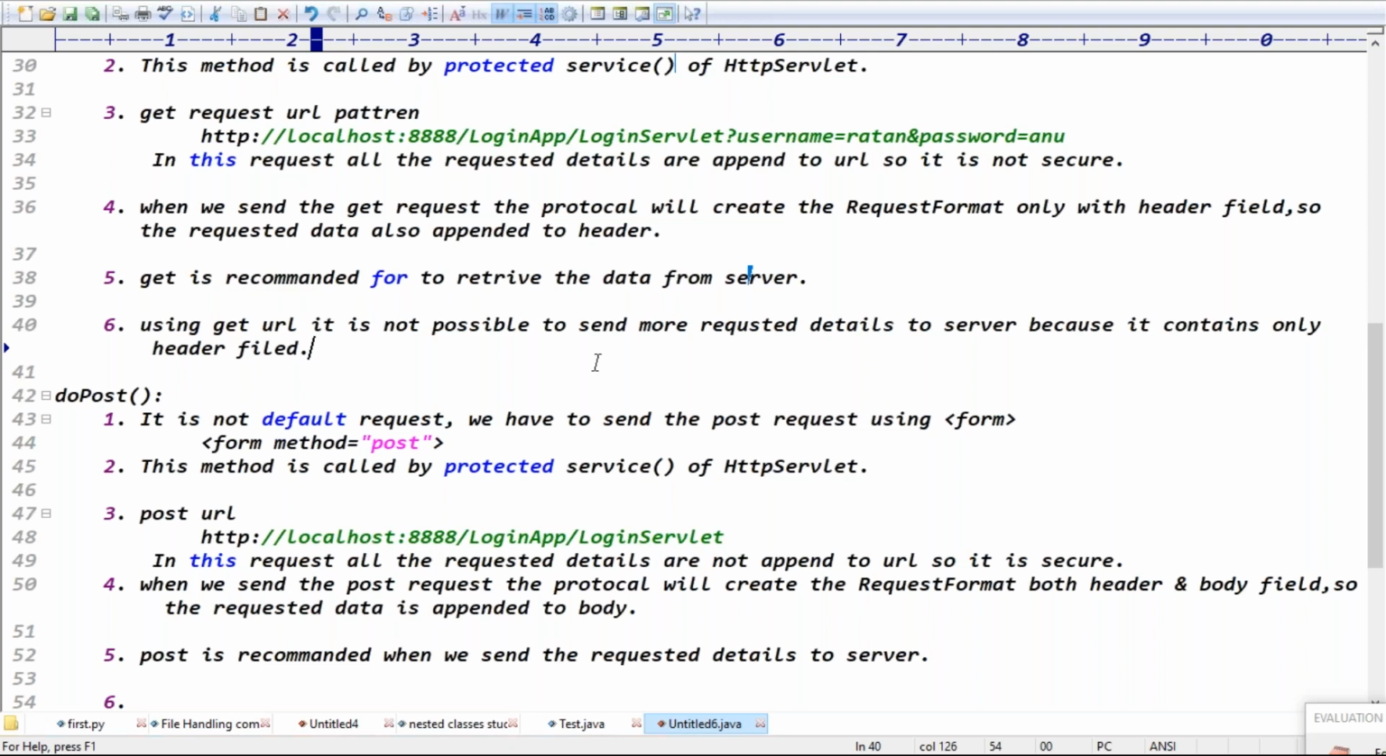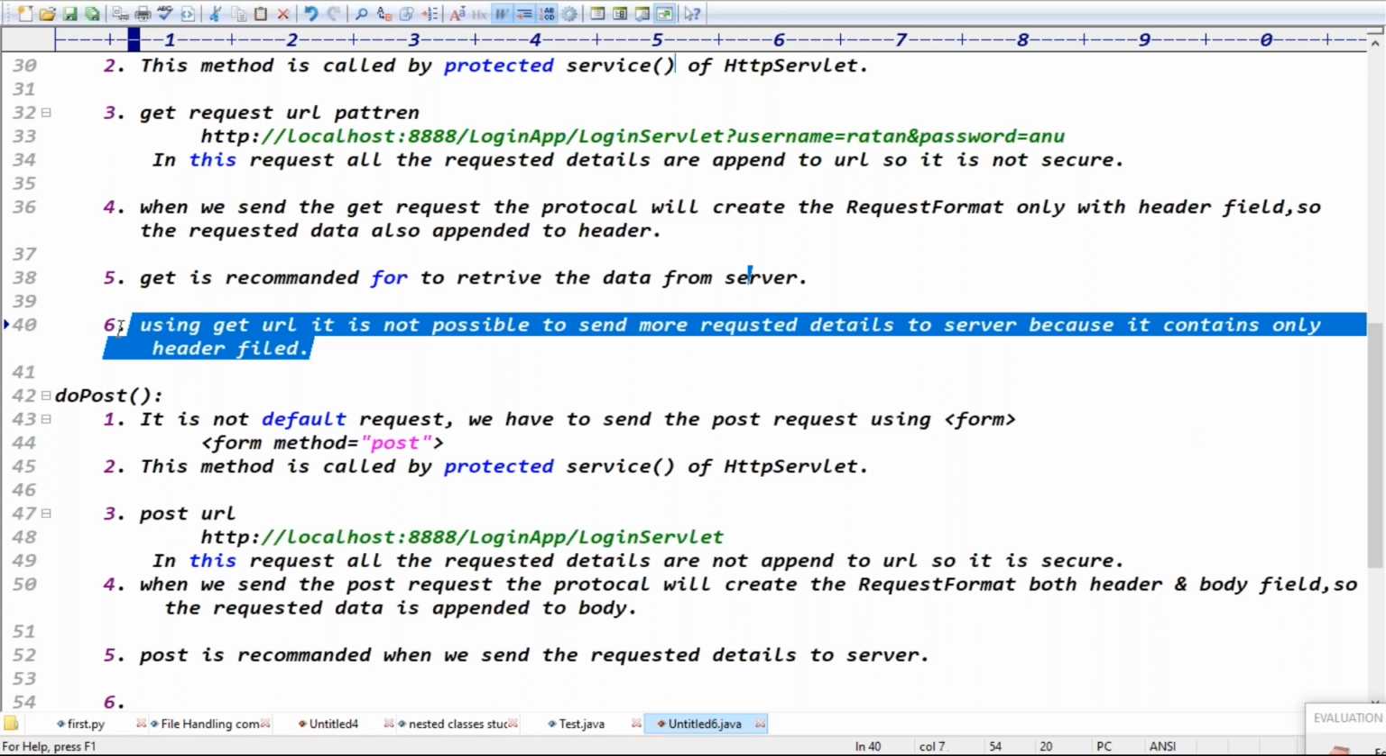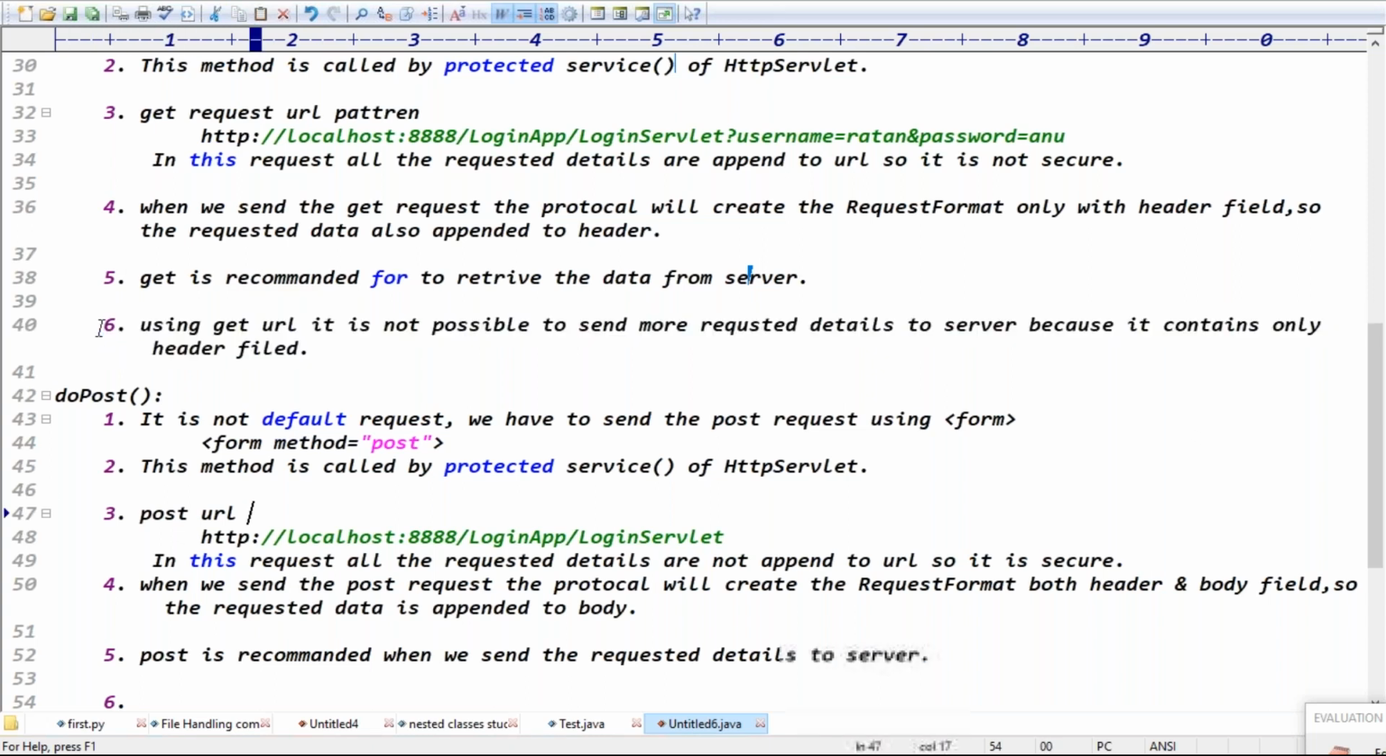Retrieve the data means what? Retrieve the data purpose, right? Then why are you talking about sending more details not possible, sending less details not possible, right? Yeah, but okay, if you want, I can add this point also.